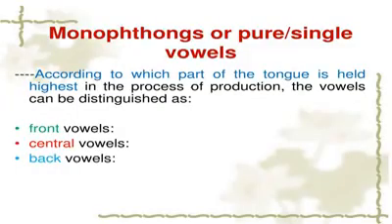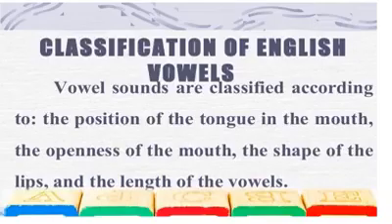Monophthongs are pure or single vowels. According to which part of the tongue is held highest in the process of production, the vowels can be distinguished as front vowels, central vowels and back vowels. Classification of English vowels: vowel sounds are classified according to the position of the tongue in the mouth, the openness of the mouth, the shape of the lips and the length of the vowels.